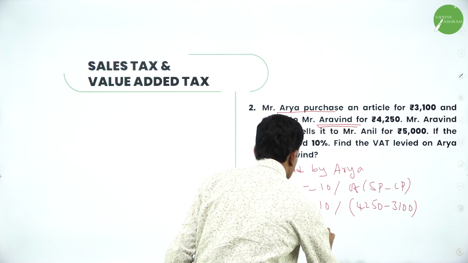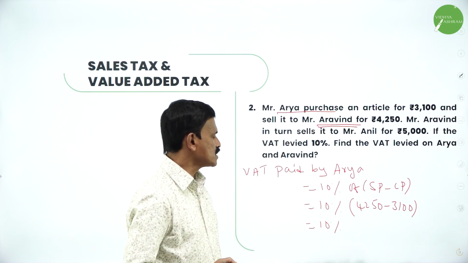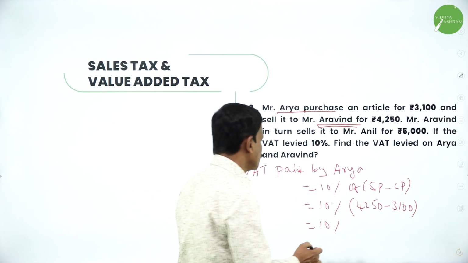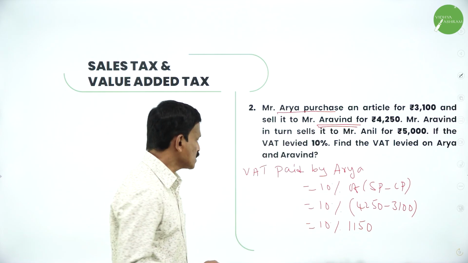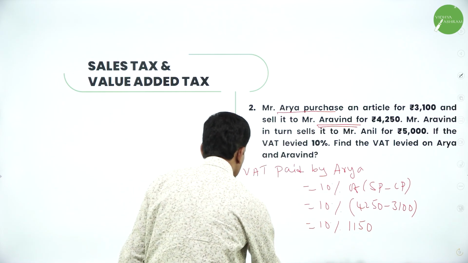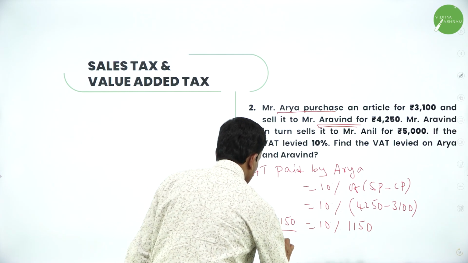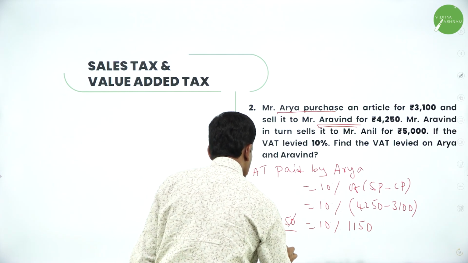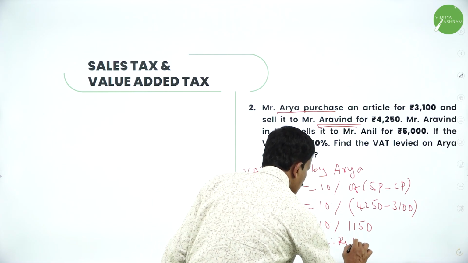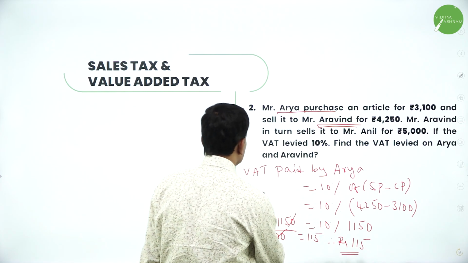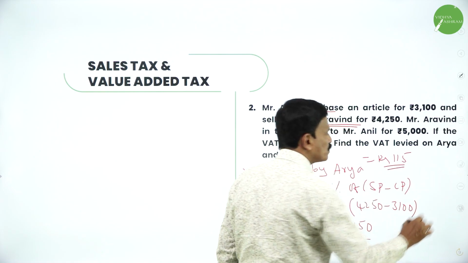This is equal to 10% of 1,150. So this is equal to 10 into 1,150 divided by 100, which is 115 rupees. Therefore, Arya is going to pay 115 rupees VAT.